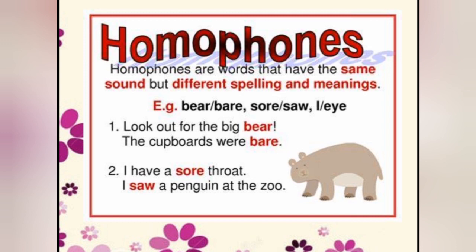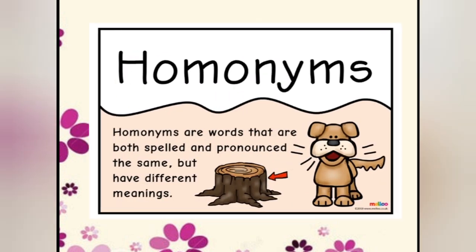Like, look out for the big bear. That is a simple one, we are talking about the animal. The cupboards were bare, meaning the cupboards were empty. I have a sore throat. Sore throat, simple one, meaning not feeling good. I saw a penguin at the zoo, meaning I watched. So the sound is the same, but spellings and meanings are different. These are homophones.